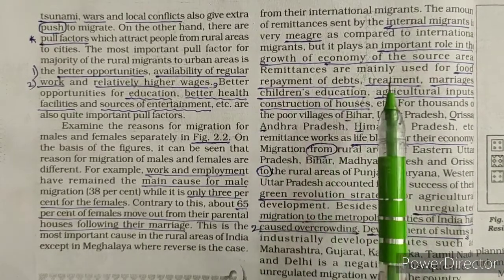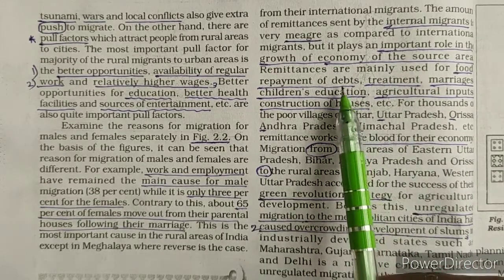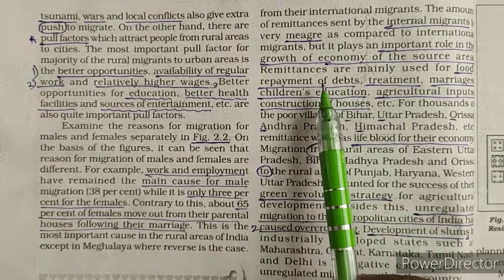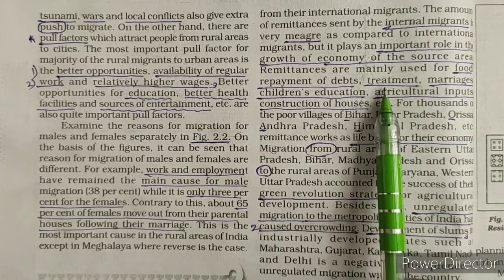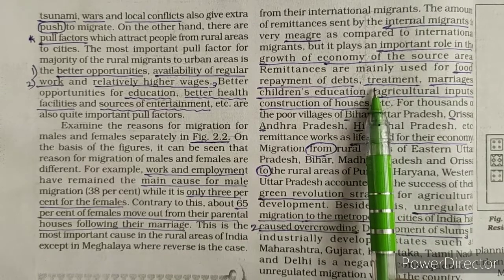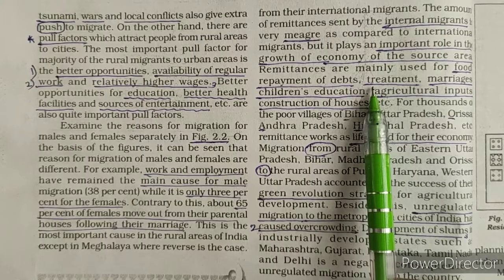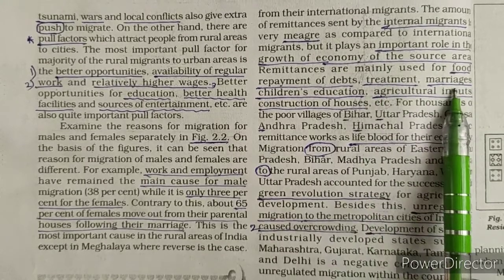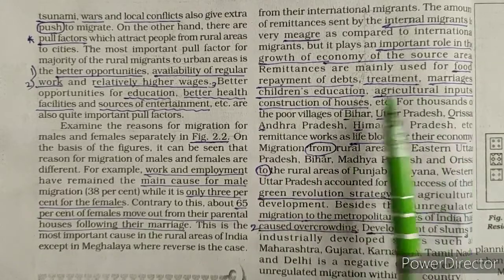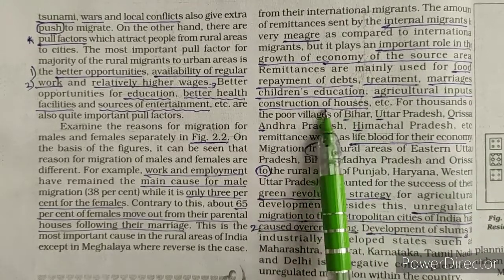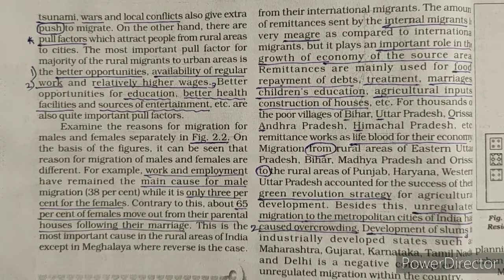Most people have taken loans from banks, or from zamindars or landlords, and they have to return that loan. Then there is medical treatment, maybe someone in the family is not feeling well. Then marriages, children's education, agricultural inputs and construction of houses. These are the important reasons why migrants send money.